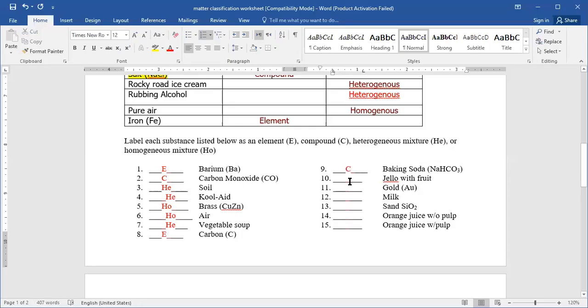Yeah, jello with fruits, that will be a heterogeneous mixture. Gold, it's an element. Milk, it will be milk and cream together, so it will be a heterogeneous mixture.